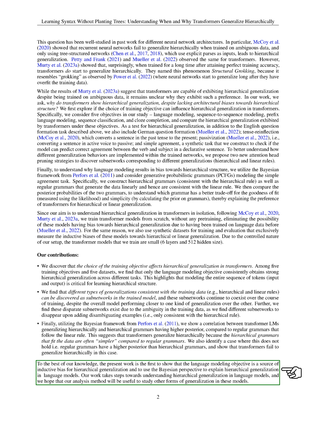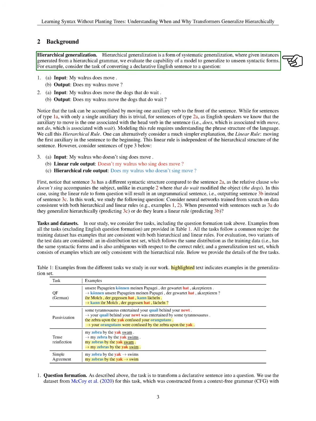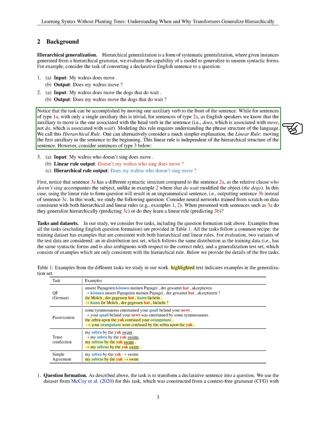Section: Background. In this section, we explore hierarchical generalization, which is a type of systematic generalization. We assess how well a model can generalize to new syntactic forms generated from a hierarchical grammar. For instance, we look at converting declarative English sentences into questions by moving auxiliary verbs to the front. This task involves understanding the phrase structure of the language.